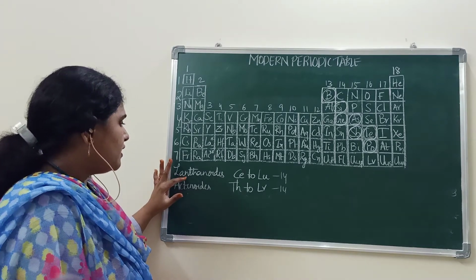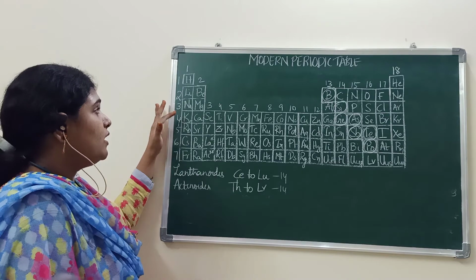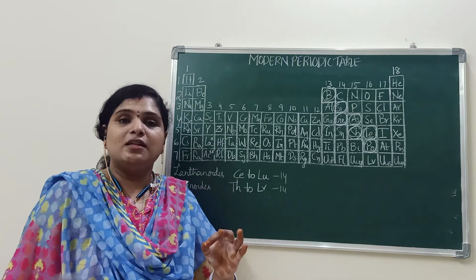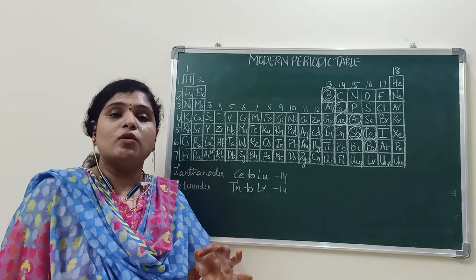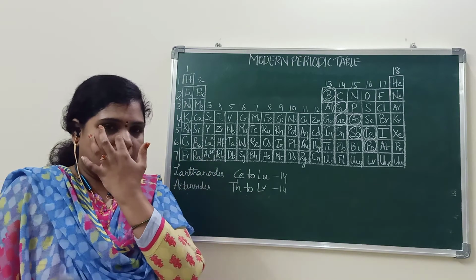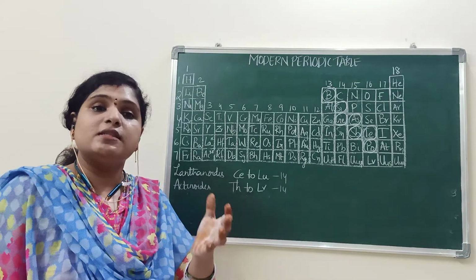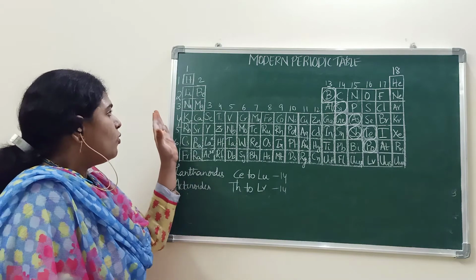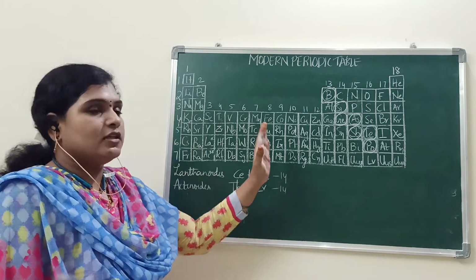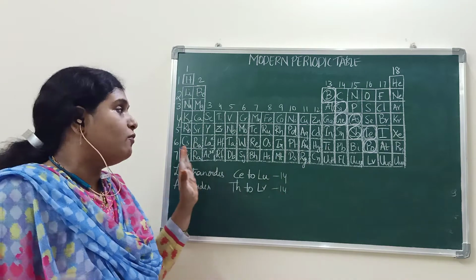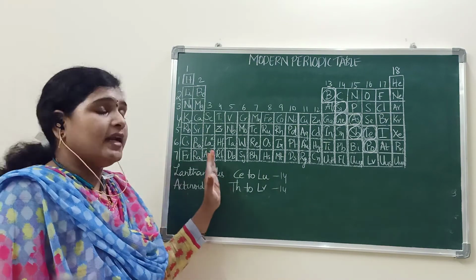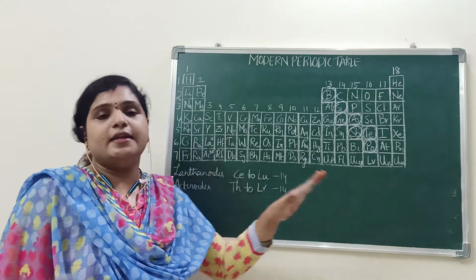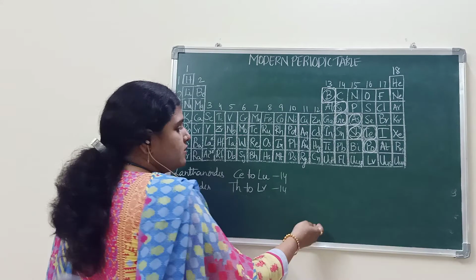And what are lanthanides and what are actinides, and how many elements are present in a period will depend on the electronic configuration and the maximum number of electrons that can be filled in that particular shell. Okay, what is the trend of atomic radius, what is the valency and what is the metallic nature as we move from left to right in a period. Coming to groups.